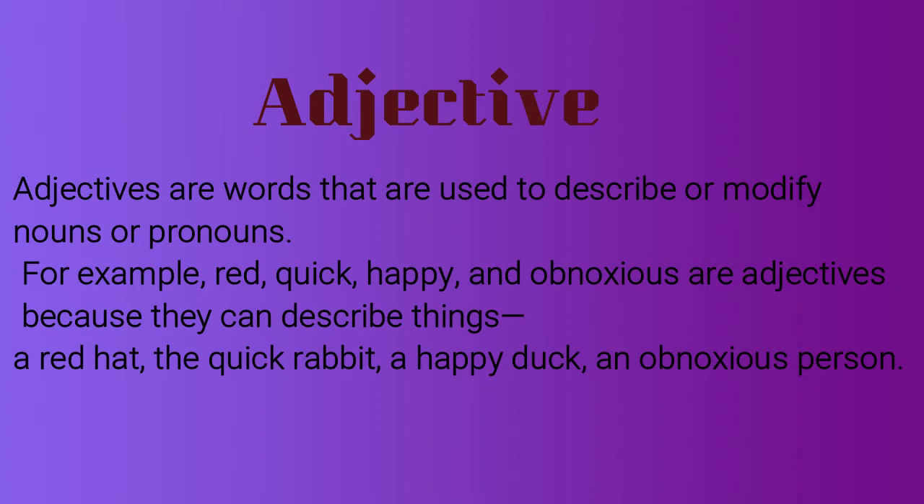Now, what do you understand by the word adjective? Adjective is one of the parts of speech, right? Adjectives are words that are used to describe or modify nouns or pronouns. Or, in simple terms, adjectives are the describing words. For example, red, quick, happy, tall, small. These are the words that describe a noun or pronoun. Okay?